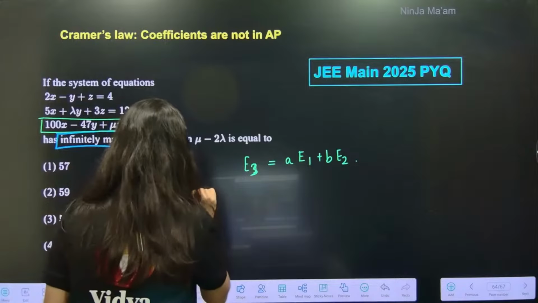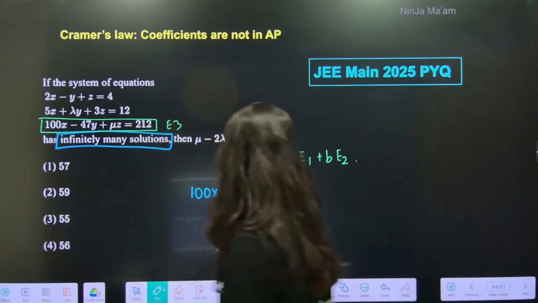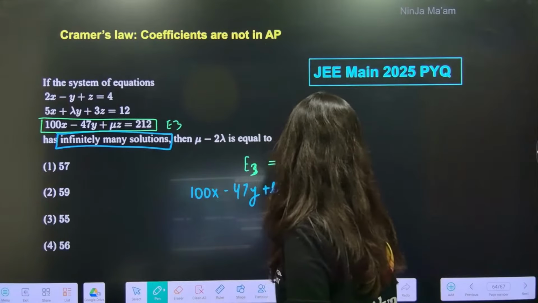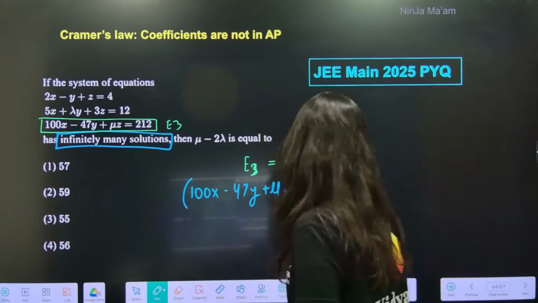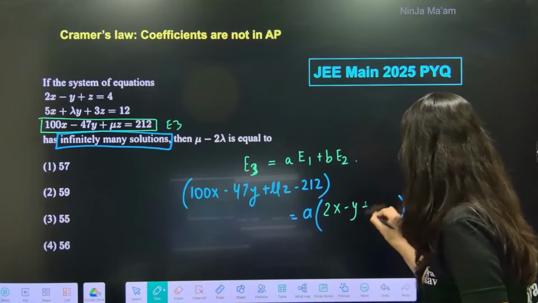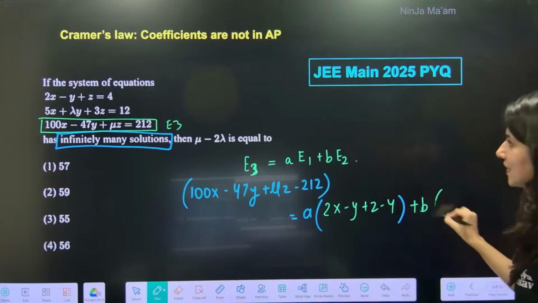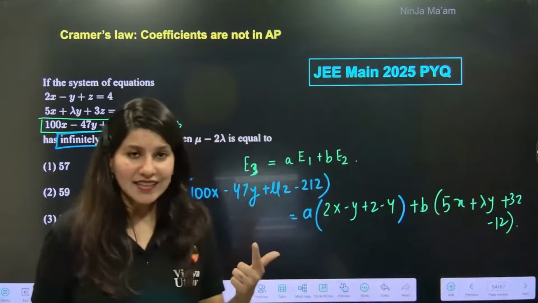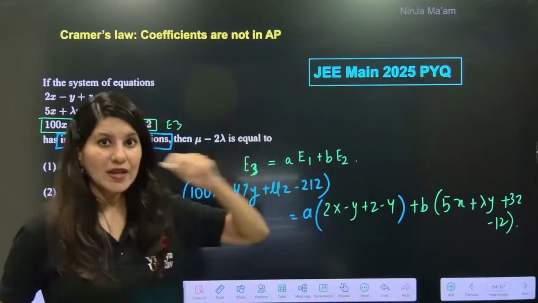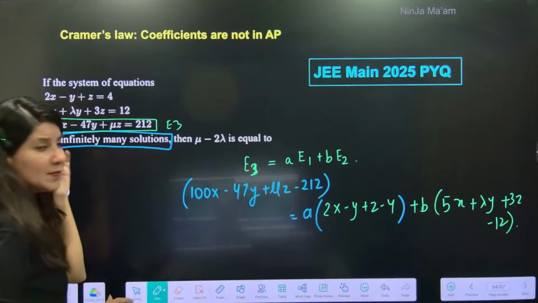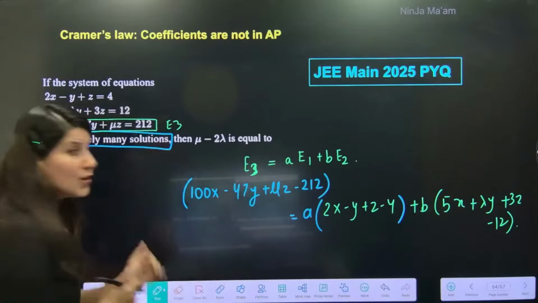Now E3 I am writing as 100x minus 47y plus mu z minus 212, equals A times (2x minus y plus z minus 4) plus B times E2, which is 5x plus lambda y plus 3z minus 12. Basically, if you understand the technique, you don't have to write this whole equation. E3 is A E1 plus B E2. Now you have to compare the coefficients.